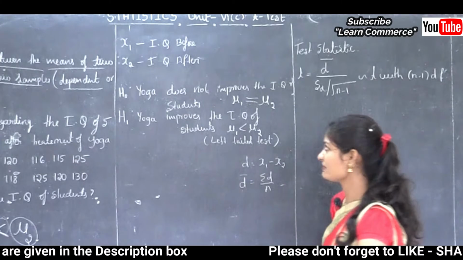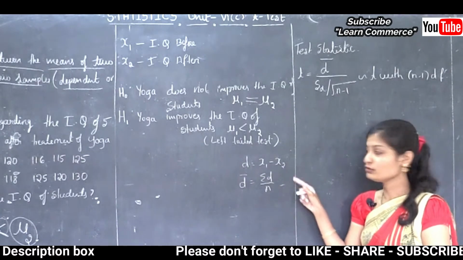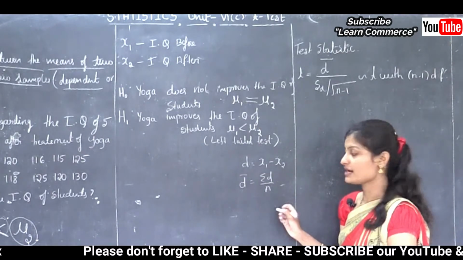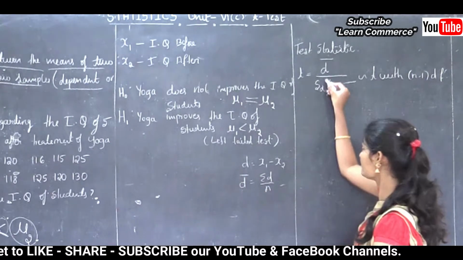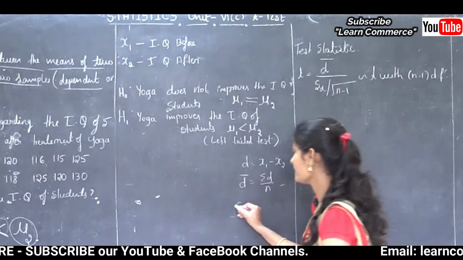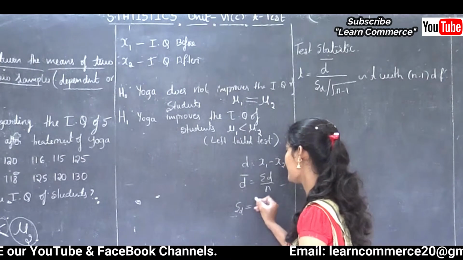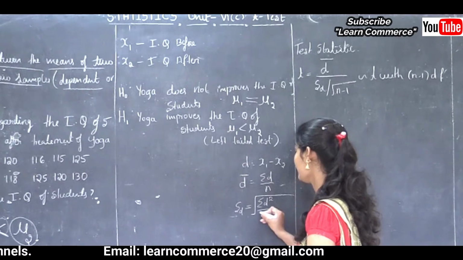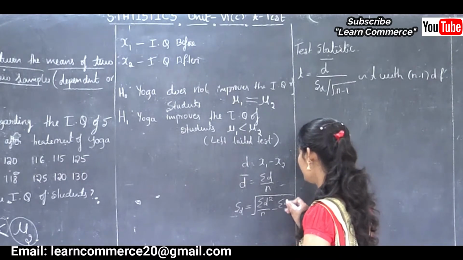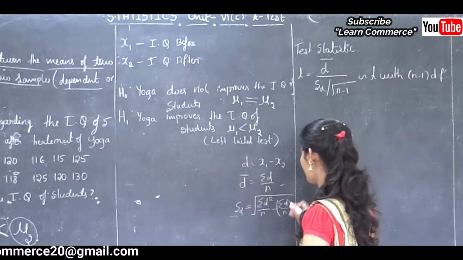Here the given observations are x1 and x2. How to find the difference? That is x1 minus x2. So the D bar formula is summation D divided by n. Next we need to find SD. SD is the sample standard deviation. That formula is the square root of summation d square divided by n minus summation d divided by n, whole square.